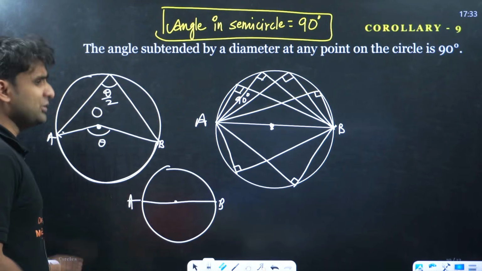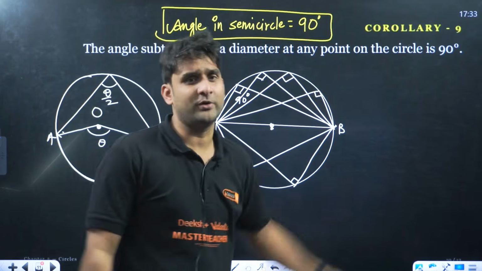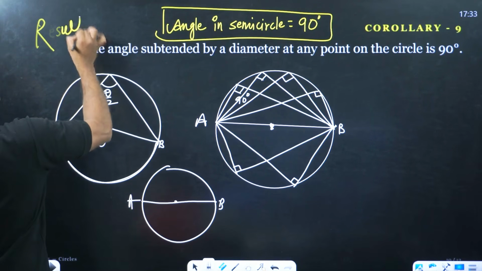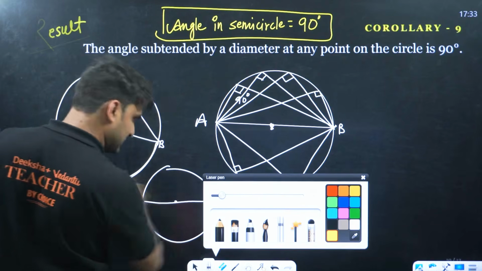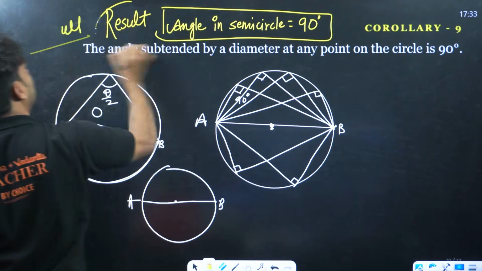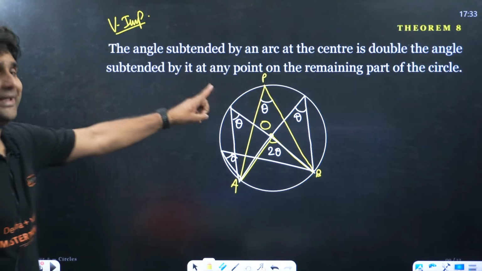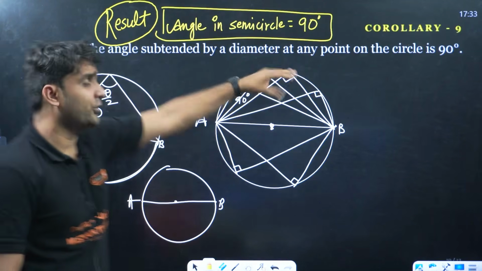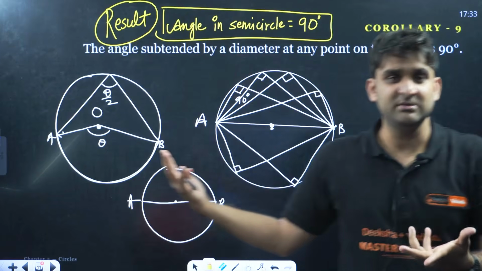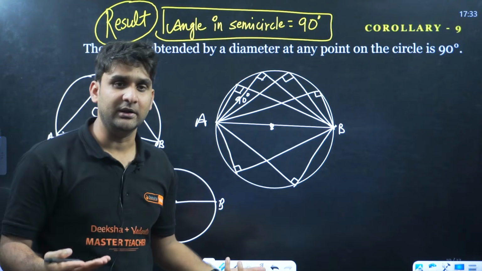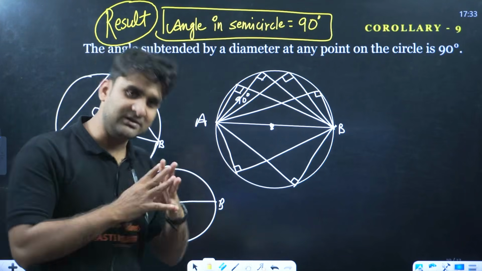Okay. So this is not a theorem. Basically this is a corollary, because this is the result, guys. This is the result of the last theorem. Corollary means what? The result, and the result of theorem number 8. This is theorem number 8, and the result of theorem number 8 is the corollary. And this is angle in semicircle, because a straight line is equal to 180 degree and the half of 180 will be 90 degree. So always angle in semicircle is 90 degree.